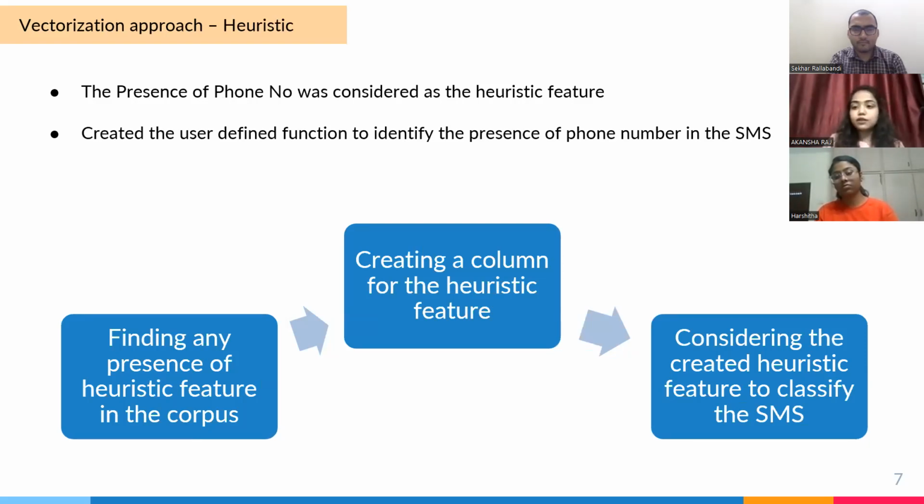We have also considered one vectorization approach which is a heuristic approach, that is the presence of phone numbers. For this, we have created a user defined function to identify the presence of a phone number. What we have seen is that mostly spam SMSs contained phone numbers. So we have given the label to spam messages as 1 and ham messages as 0.